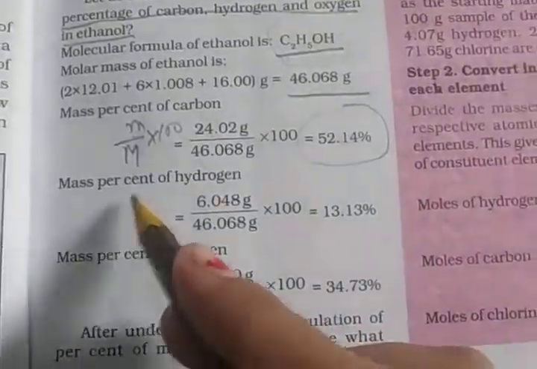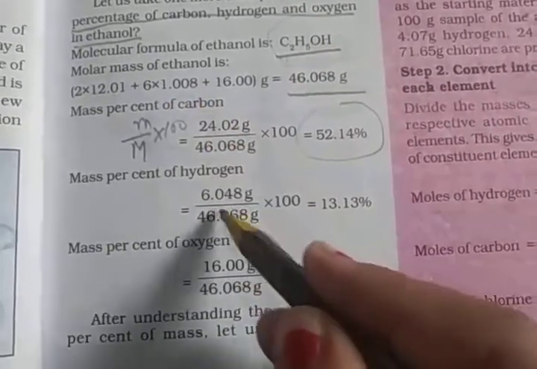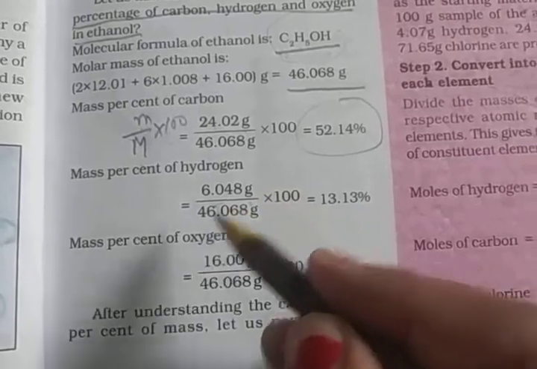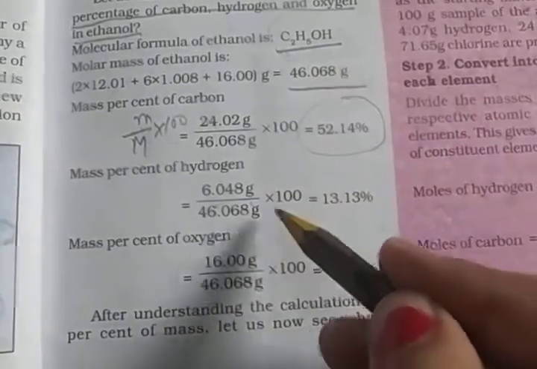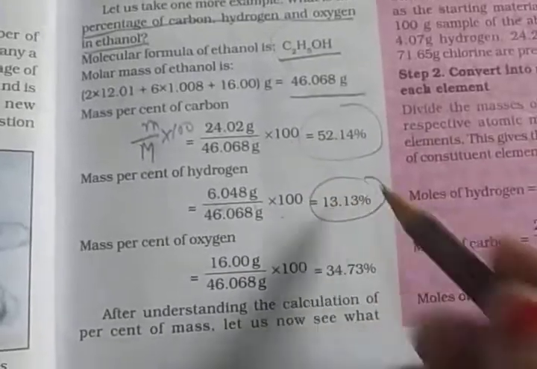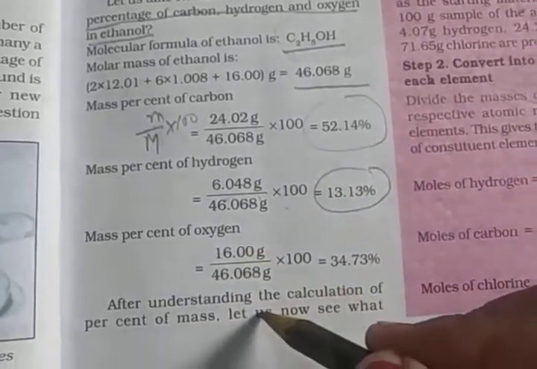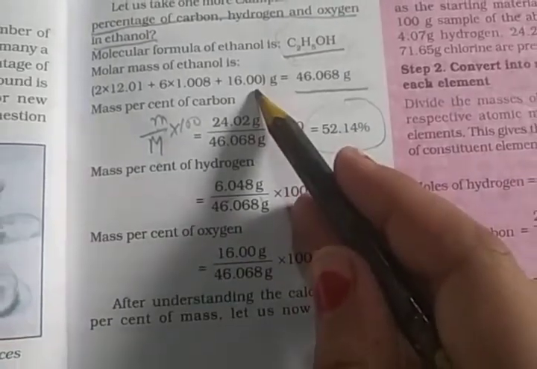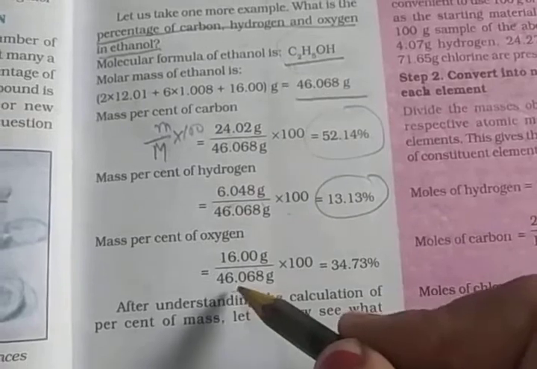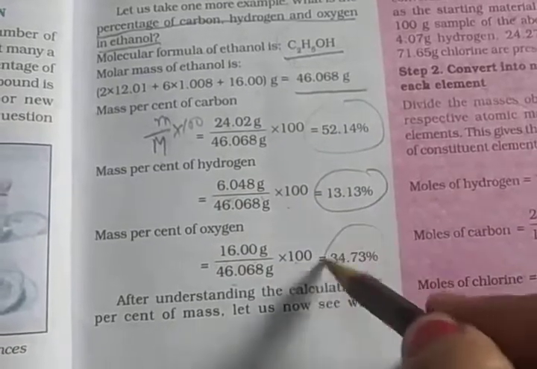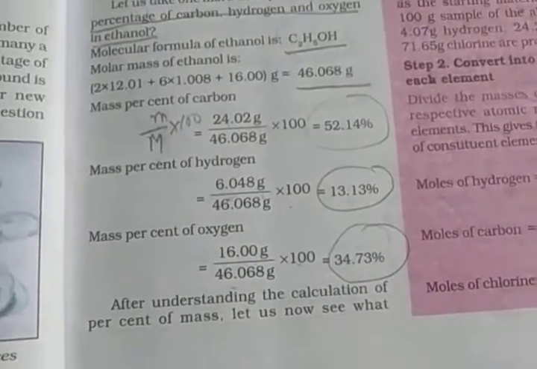Same for the mass percentage of hydrogen: 6 into 1.008, that is 6.048, divided by the total molar mass 46.068, multiplied by 100, so 13.13 percent of hydrogen. Similarly the mass percentage of oxygen: atomic mass of oxygen 16 divided by molecular mass 46, multiplied by 100, so 34.73 percent of oxygen. Okay, clear?